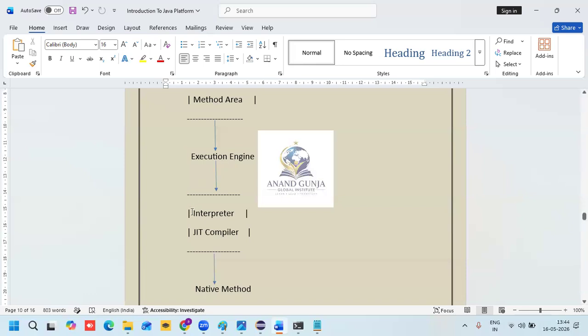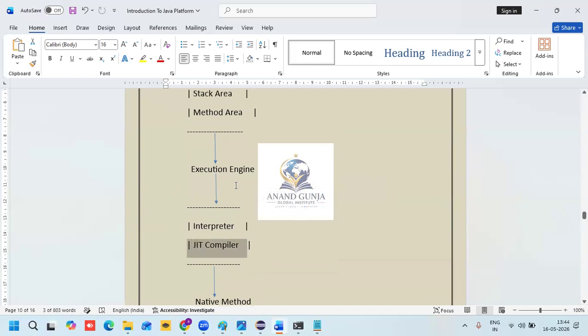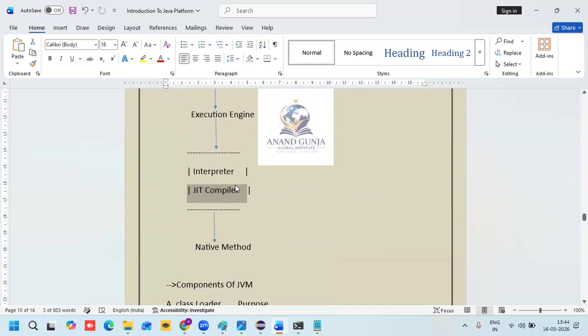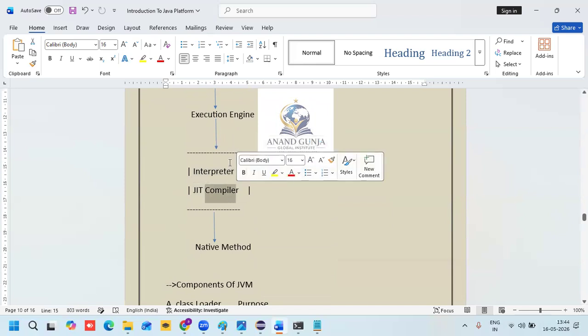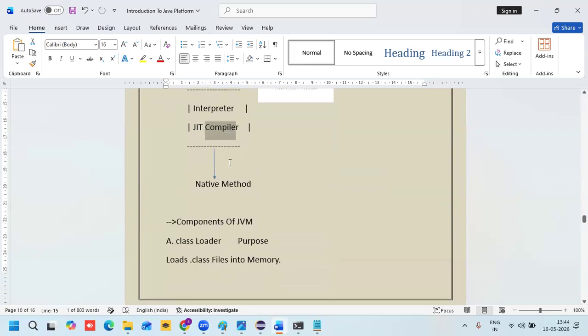Then the execution engine. The JVM contains an interpreter and a JIT compiler. What are those two? The interpreter and the JIT compiler. What will the interpreter do? It will translate code line by line. But what will the compiler do? The compiler compiles 1,000 lines of code at a time. There is a difference, so keep it in mind.